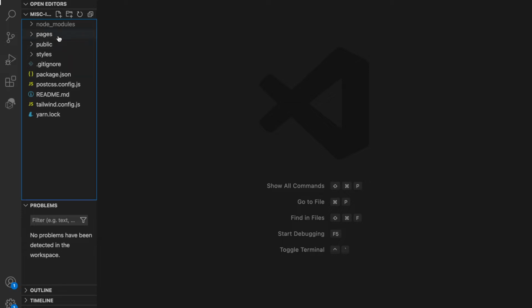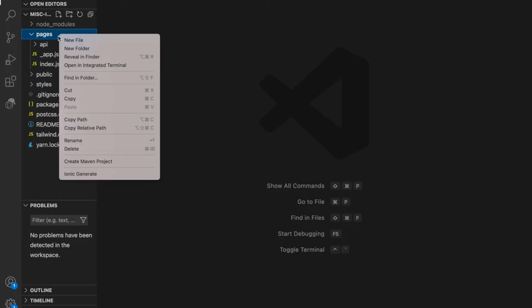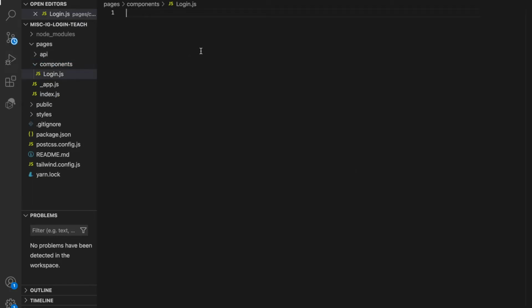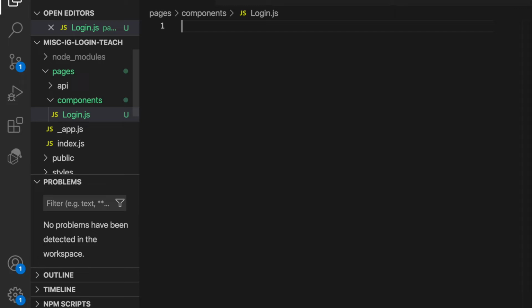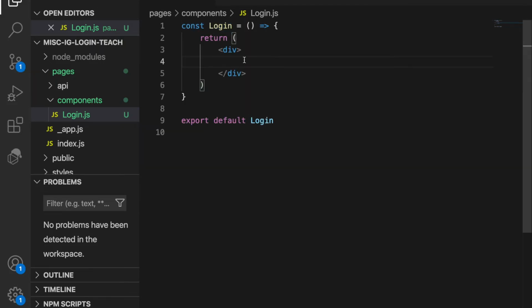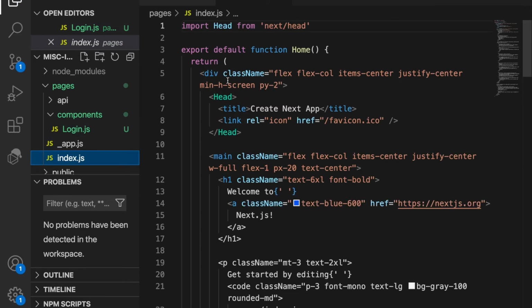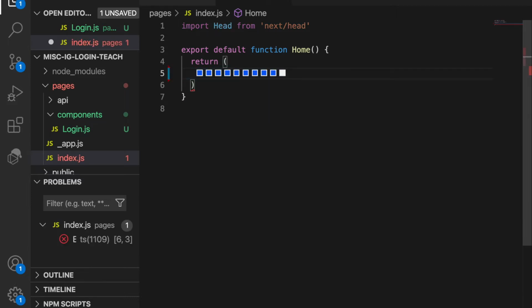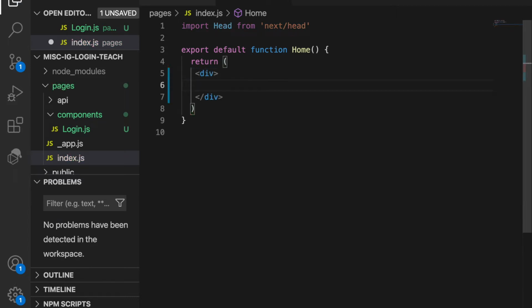So now under the pages folder, we create a components folder, and under this folder we create a new file called login.js, and then we type rafce, and then we type Login here. Then we go to the index and delete all of this unnecessary content. So we just remove this, and then we create a div.